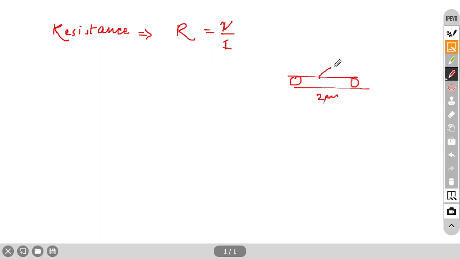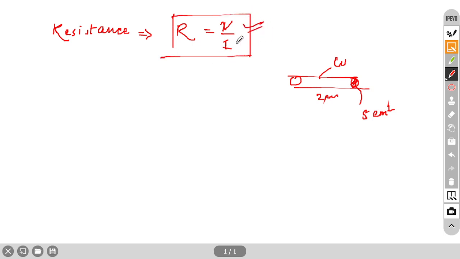First, from Ohm's law we got one formula. What is that? From Ohm's law, R equals V by I. Very good. So now we have one formula, but we cannot apply it in all situations. Suppose you are given a wire of 2 meter length, made of copper, with thickness, meaning cross sectional area, of 5 centimeter square. These three things are given, and you have to find the resistance of this wire. Then you cannot apply this formula.